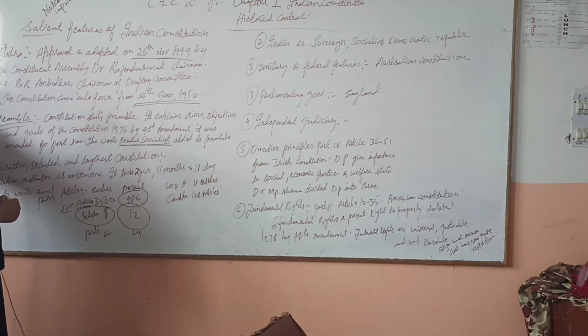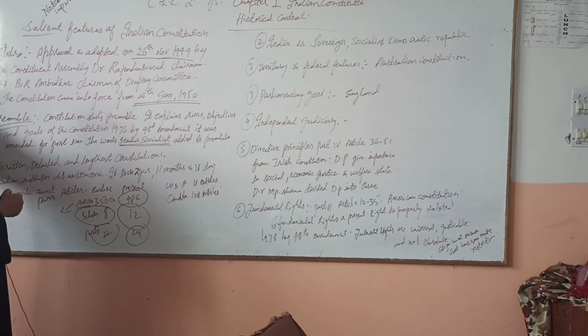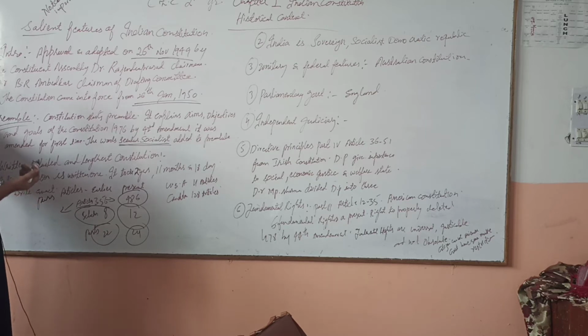And let's see the parts. How many parts were there? There were 22 parts. Now there are 24 parts in the Indian Constitution. So in that way, the Indian Constitution is a written one, as it is in written form, and it is detailed and lengthiest. When we compare it to other constitutions like the USA Constitution, which has 11 articles, and the Canadian Constitution, which has 128 articles, we see that our constitution is written, detailed, and the lengthiest constitution of the world.